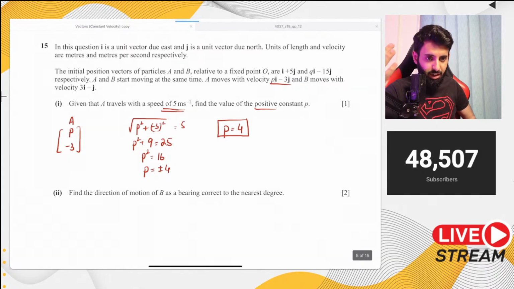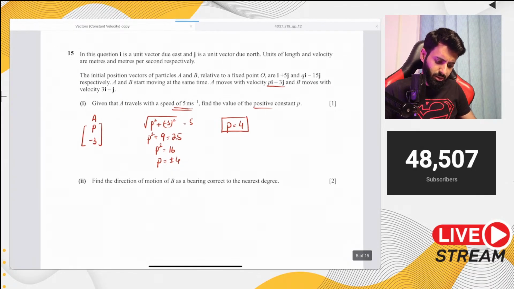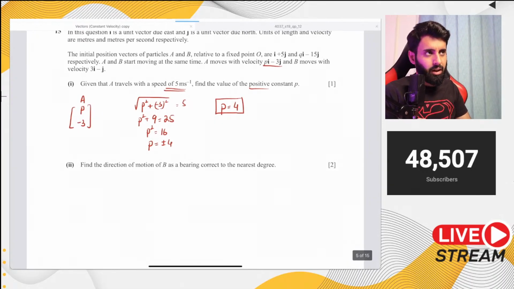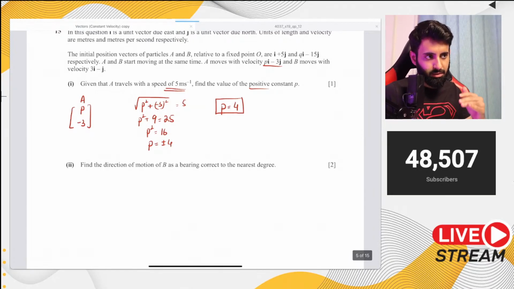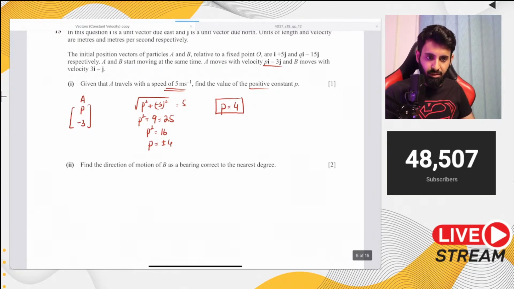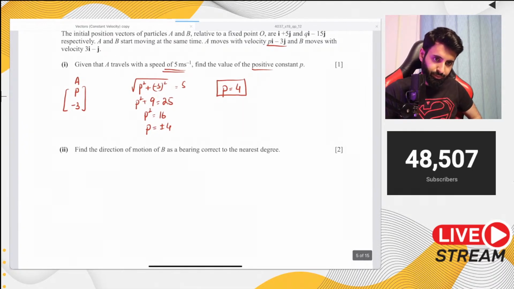Okay, I appreciate that. Sir, should we mention that it's southeast? No, if you're given the bearing, that's good enough. If you say southeast, you know what that means? That means it's right in between south and east, which means that it's at a bearing of 135 degrees. So if you say that, it's actually wrong. Josefa, I hope that answers your question.